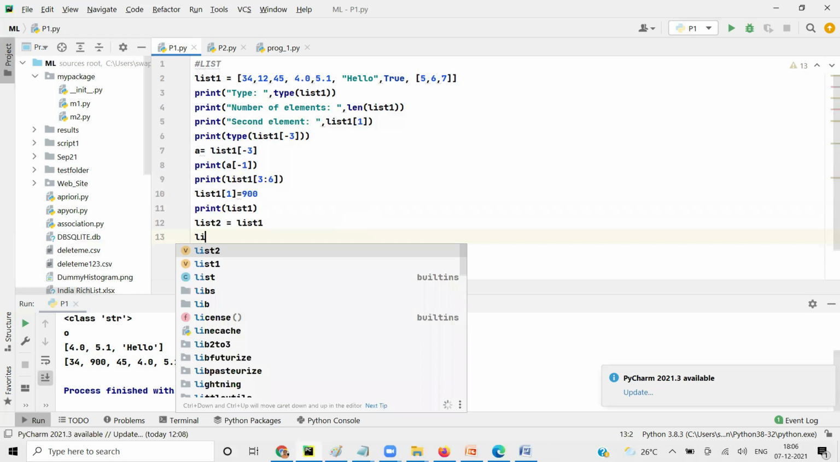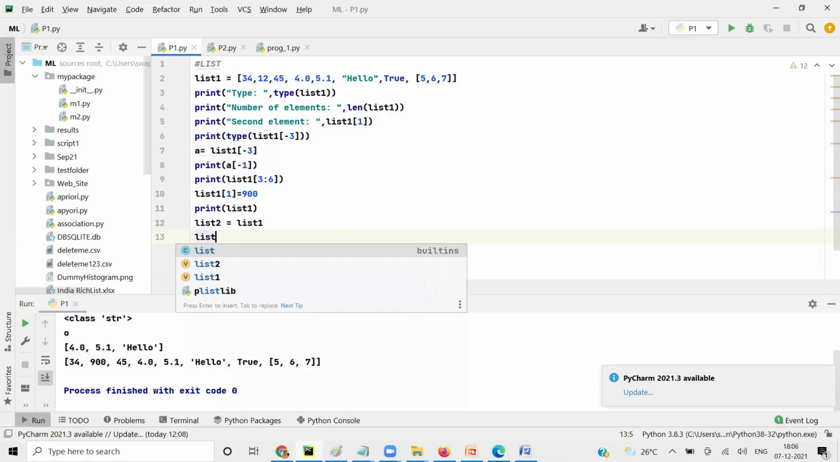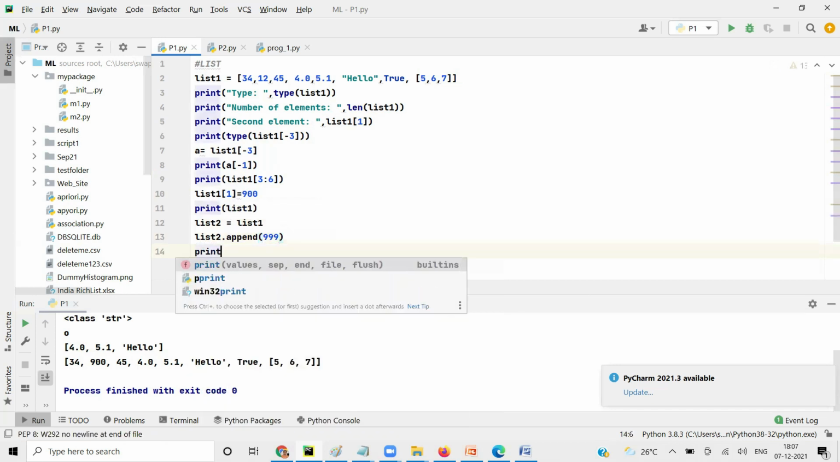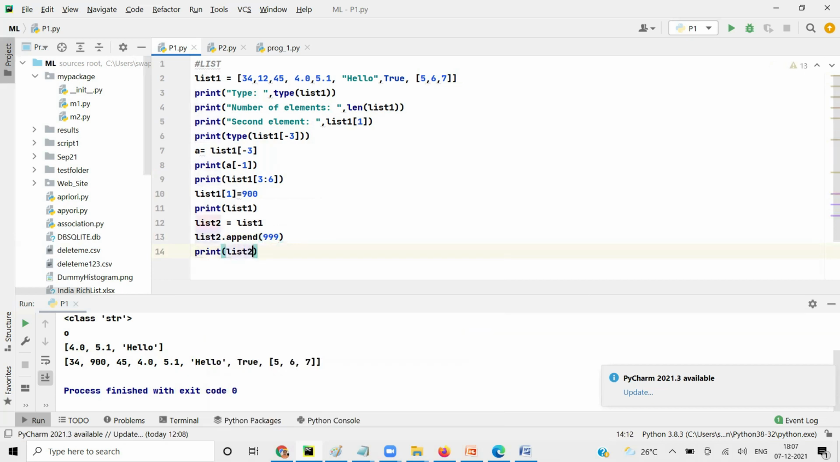So let's say list2 dot append, and I add 999. If I print list2, you will have 999 at the end. Correct? It added to the list. Right? Now if I print list2, it added to the list2.